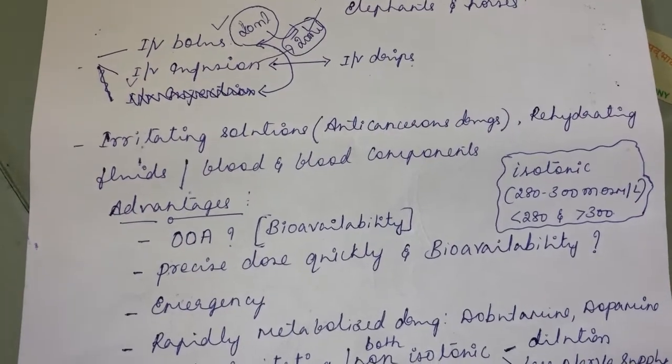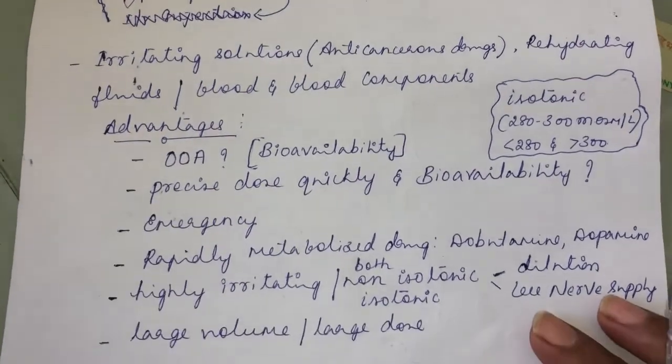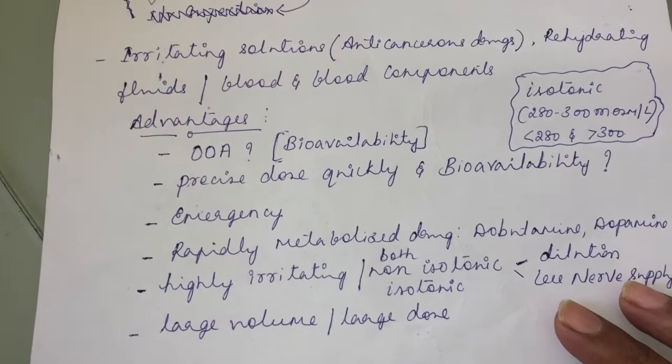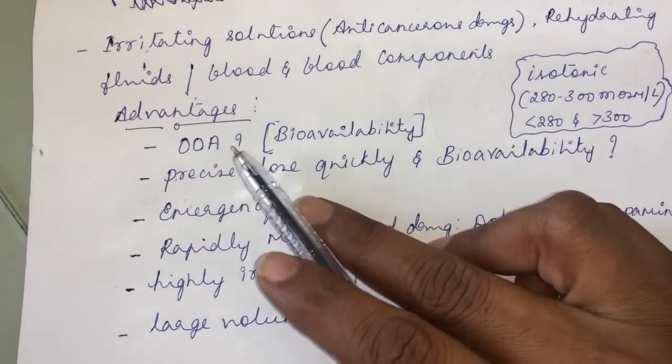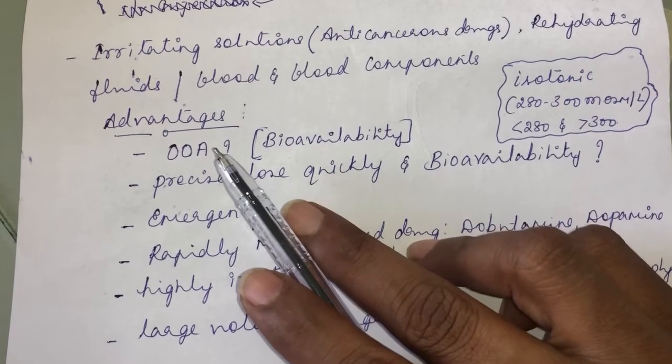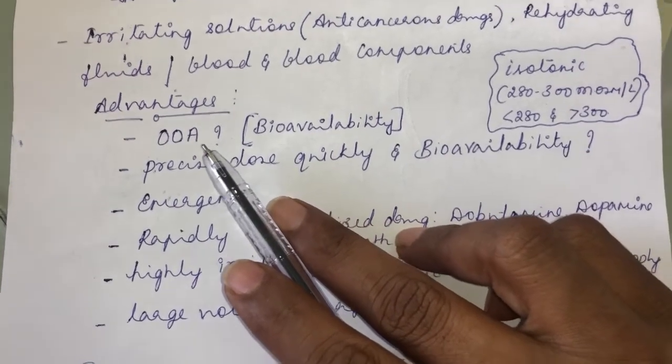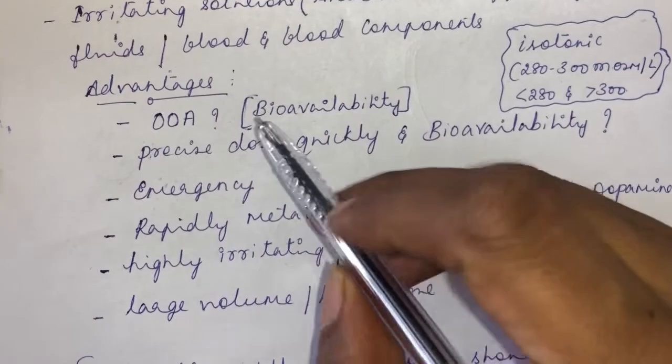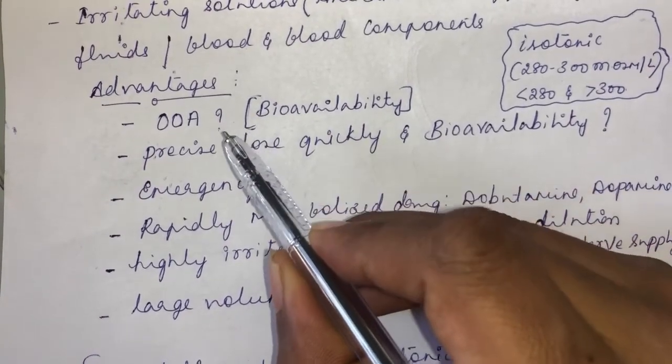Then what are all the advantages and disadvantages of this intravenous route? The primary advantages of this intravenous route, so regarding the onset of action. What will be the onset of action in the intravenous route? It will have rapid onset of action. Why rapid onset of action? See, you are injecting the drug directly into the vein, directly into the blood.